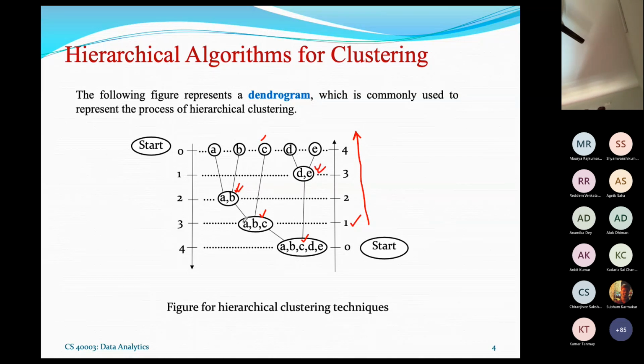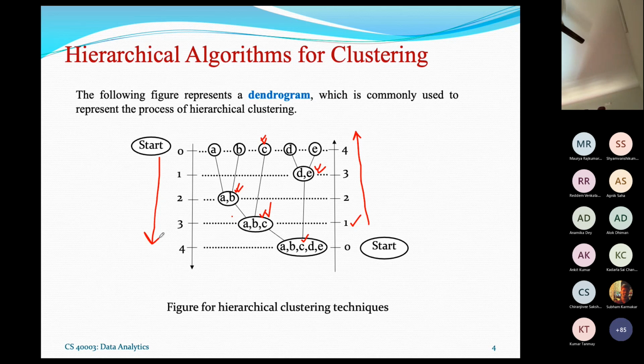Then at the next level, this cluster and this cluster are merged, and this cluster and this cluster are merged into this cluster. And at the final level, if we go down, it will lead to a larger cluster, and ultimately, if we don't stop, of course, it will lead to the whole set of objects in a single cluster. Anyway, this is agglomerative clustering, and as you see, agglomerative clustering starts with n clusters, and then at each level reduces the number of clusters by one, so that we can stop somewhere.